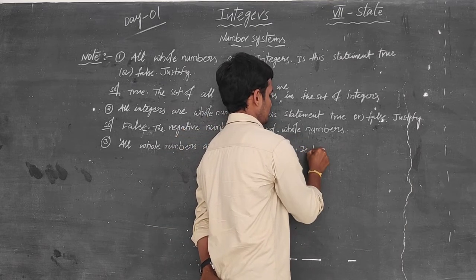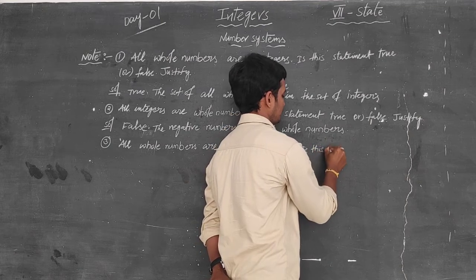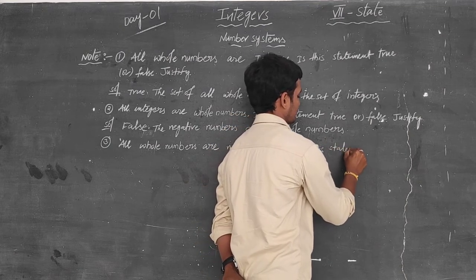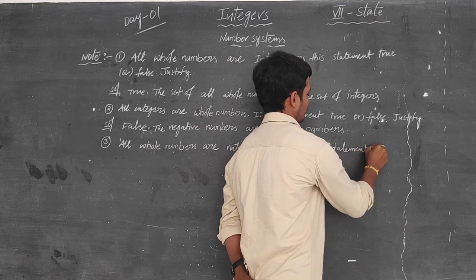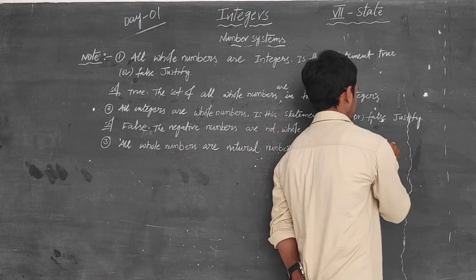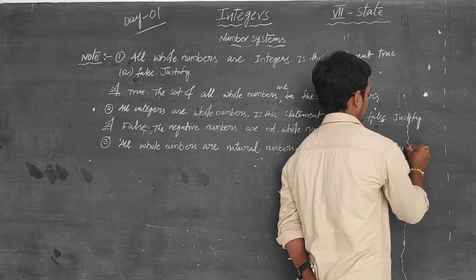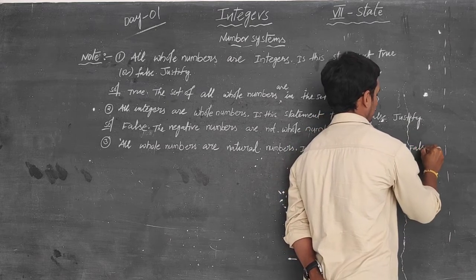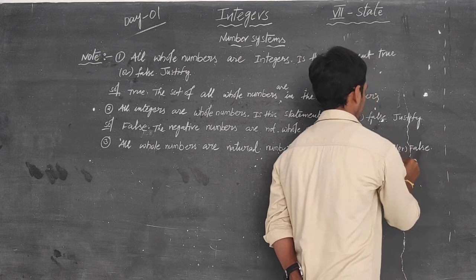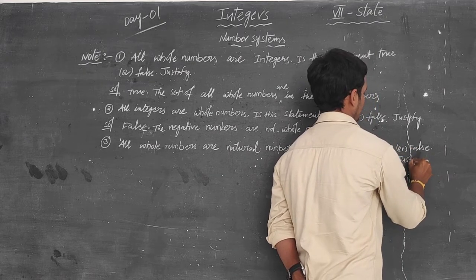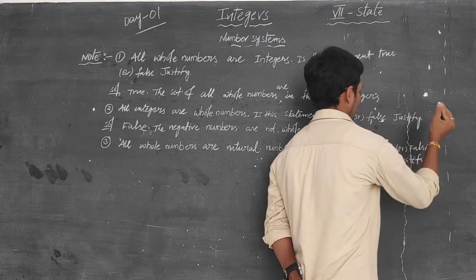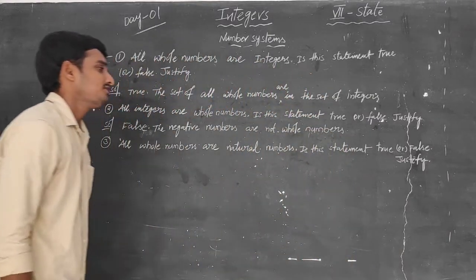Is this statement true or false? Just your answer.